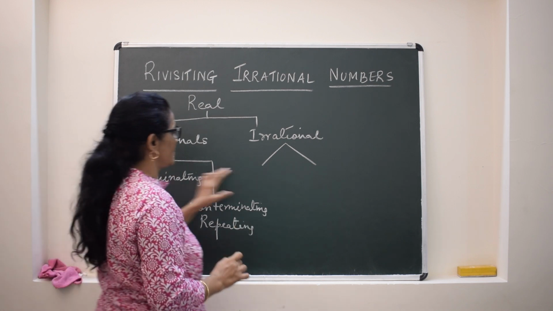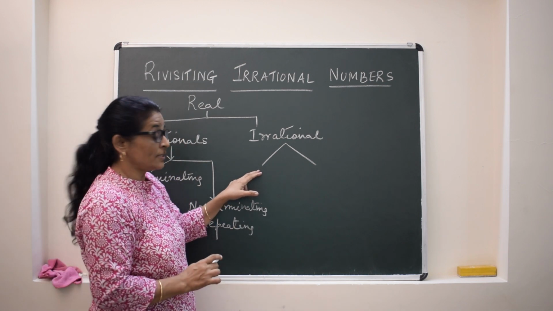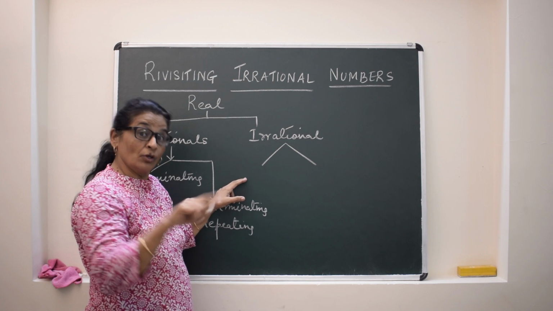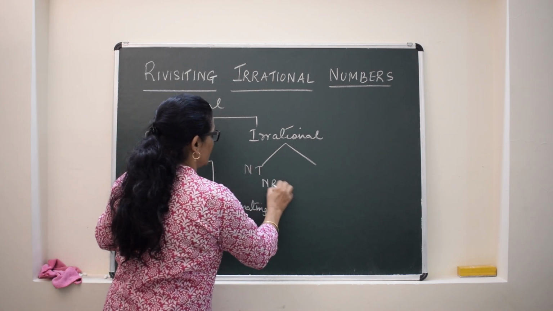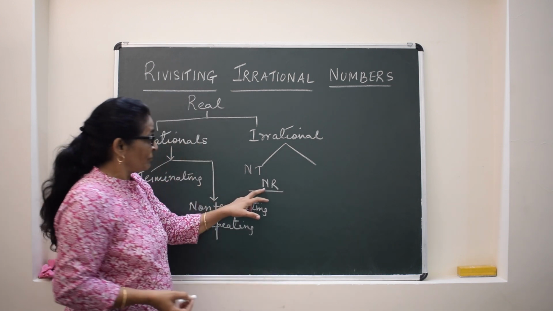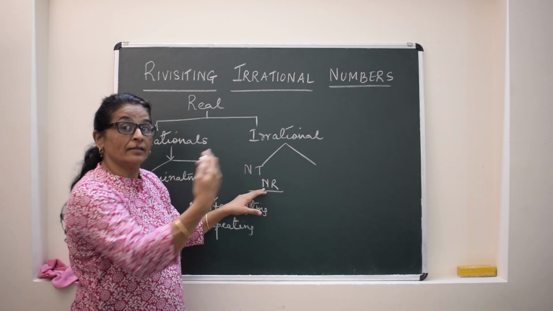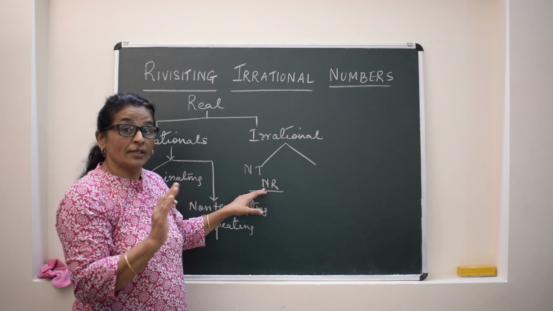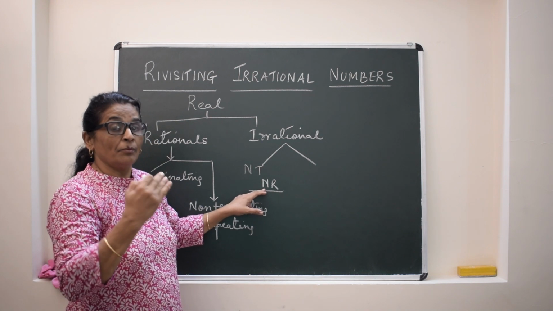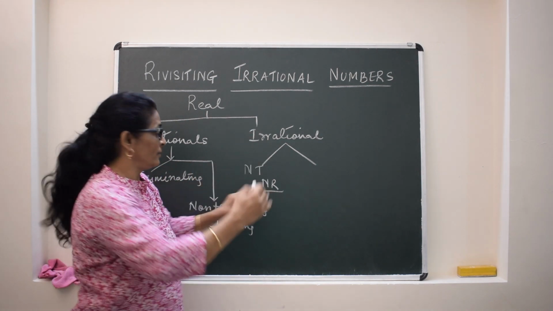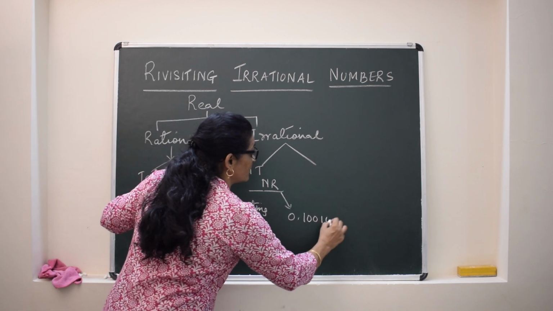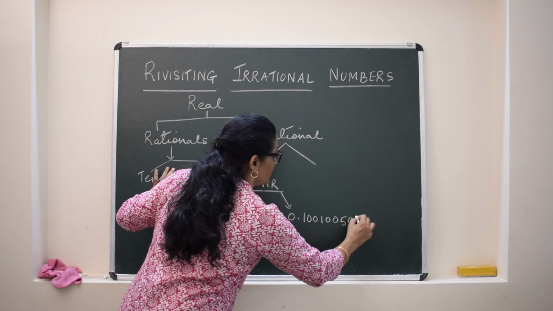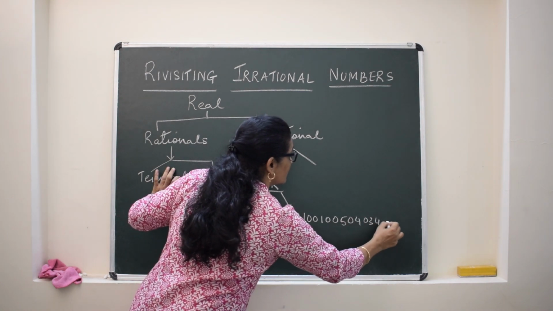But the decimal expansion of irrational numbers is non-terminating, non-repeating. It means after the decimal, if we write the digits, they are not repeating. So for example, 0.1001, if we write these kinds of numbers, then there is no fixed pattern. There can be any numbers like this.